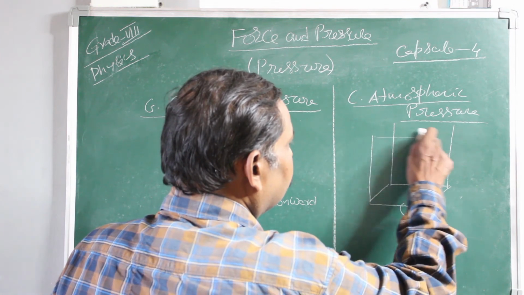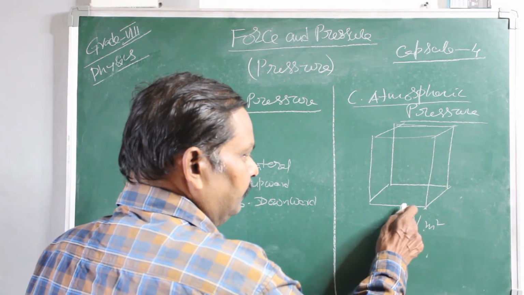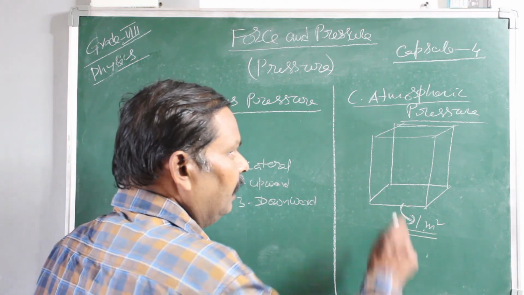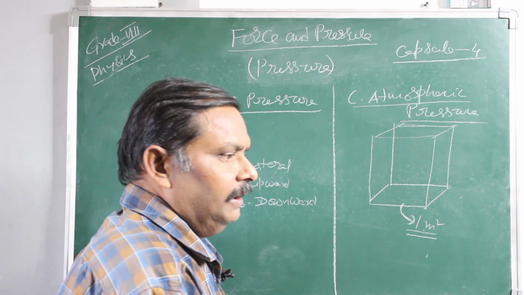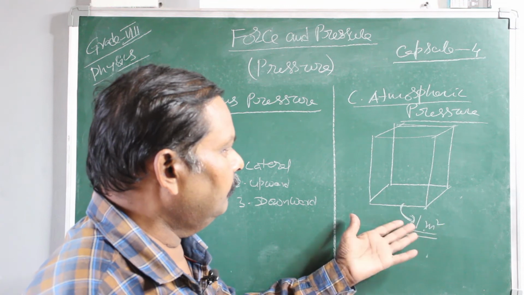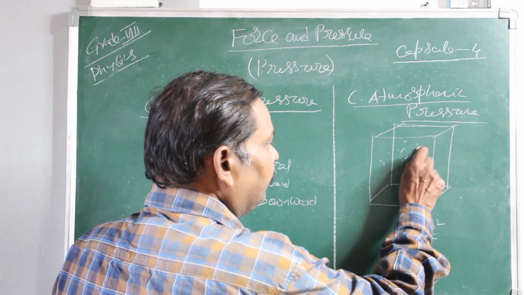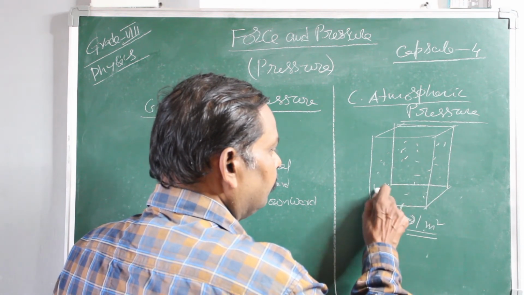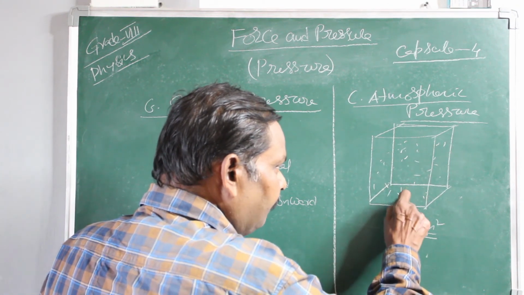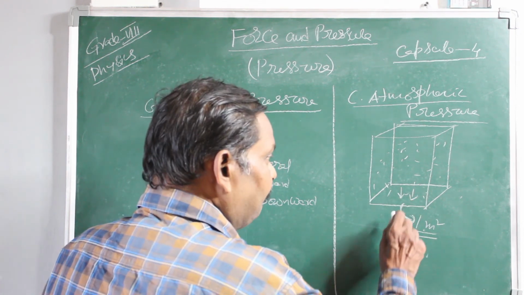So this is the plane surface with a cross-sectional area of 1 meter square, and let us assume a structure above the 1 meter square area filled with atmospheric air. Whatever pressure is exerted by this air on this surface in the downward direction is called atmospheric pressure at